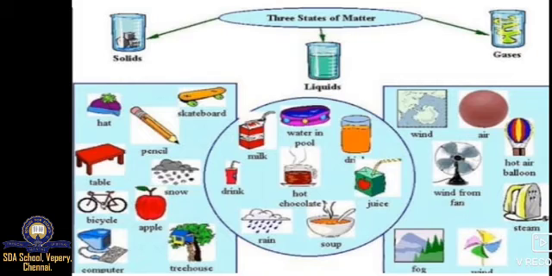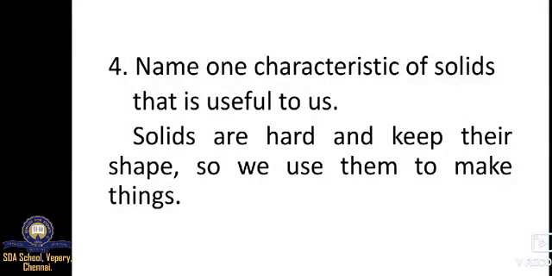These are liquid things. Gases: wind from fan, air in the ball, hot air in the balloon, steam, then fog, wind, etc.